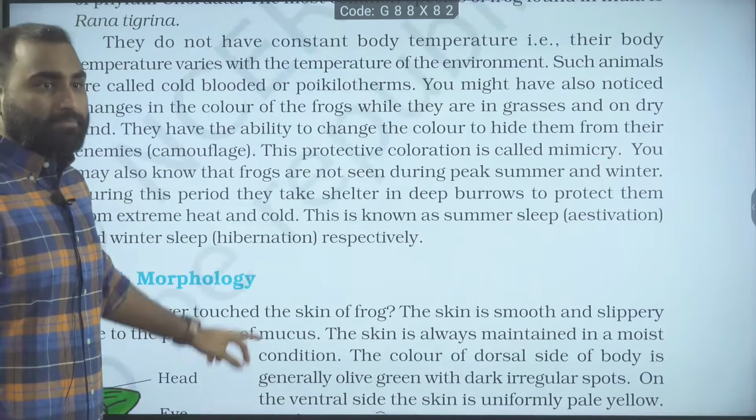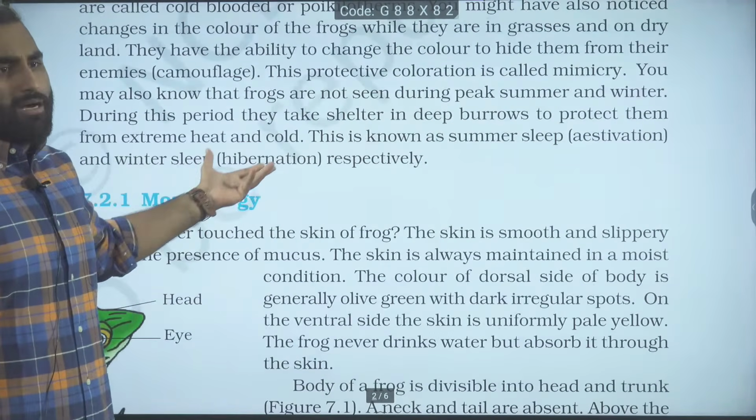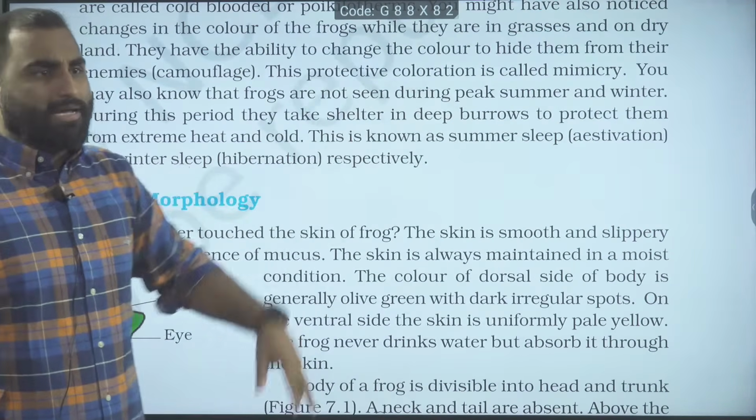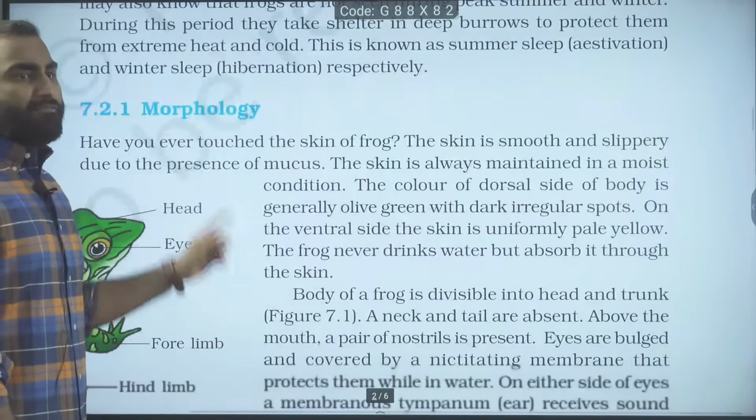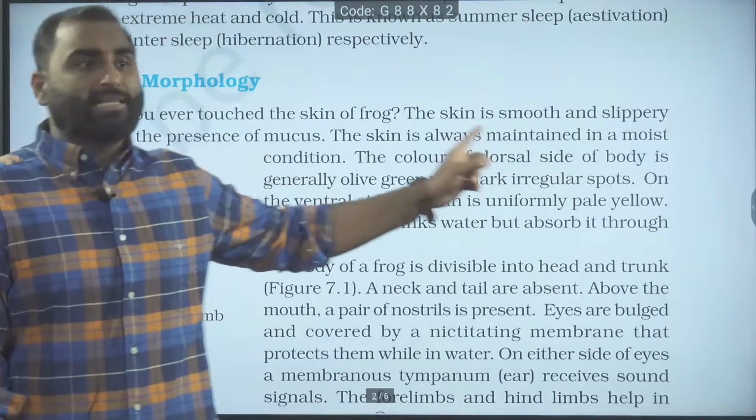Moving ahead, you also notice you are not seeing the frogs in peak summer and winter because they are going under hibernation in winter and estivation in summer. Okay, moving ahead, talking further about morphology. When you have touched the frog skin, it is very smooth and slippery.